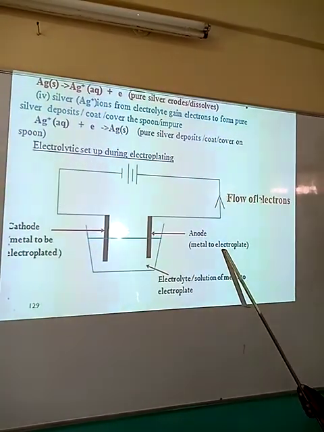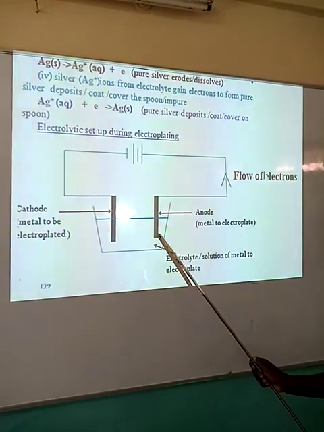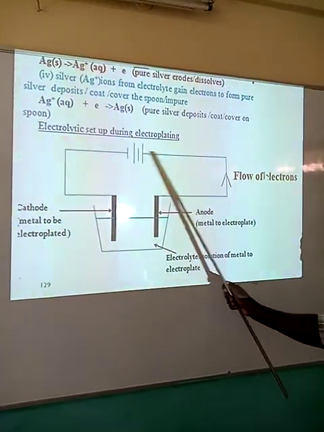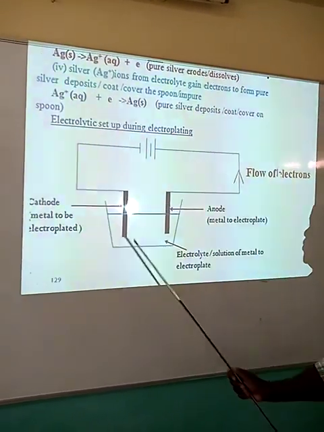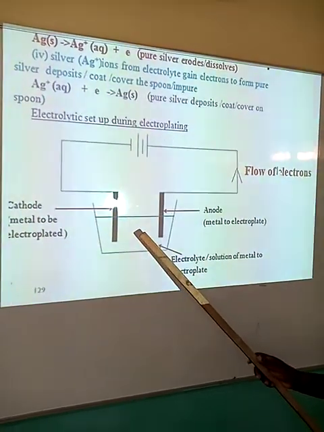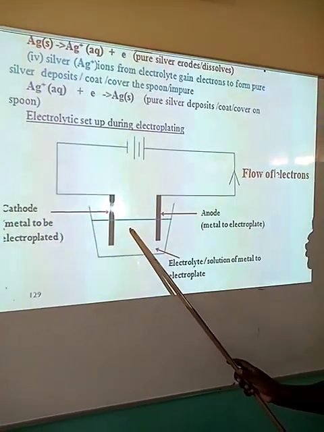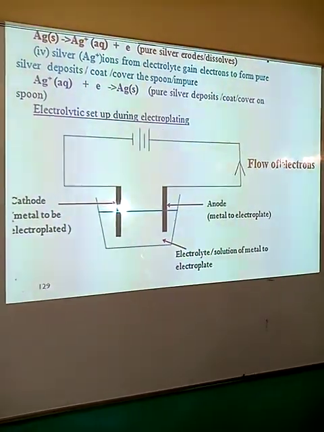Once it is made the anode, the electrons will flow in this direction, and they'll be picked from this end, and the ions in the solution will be deposited on that particular metal that you want to electroplate.